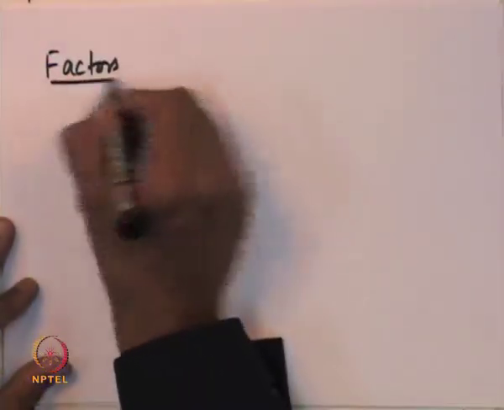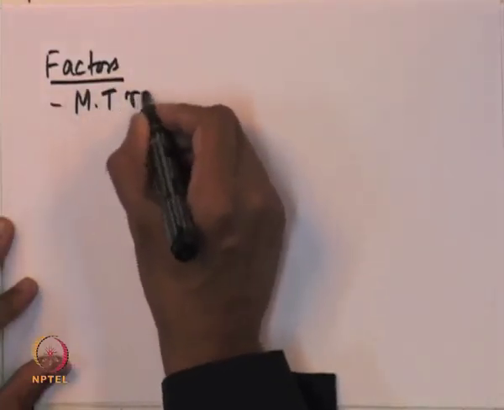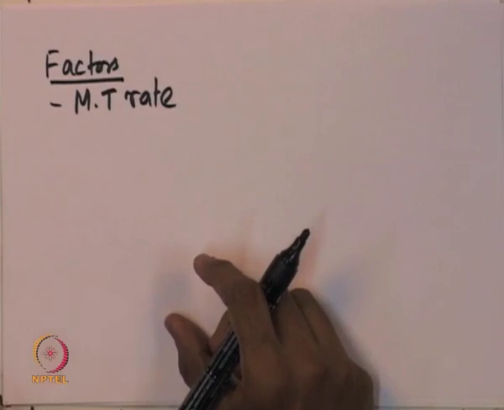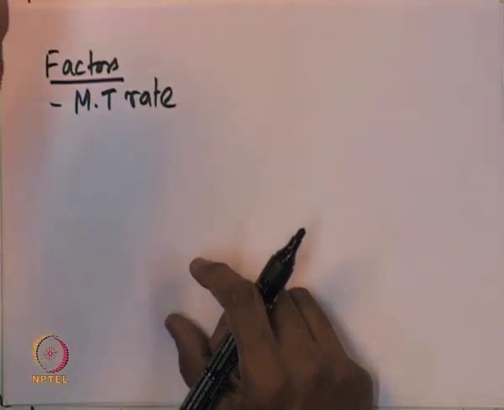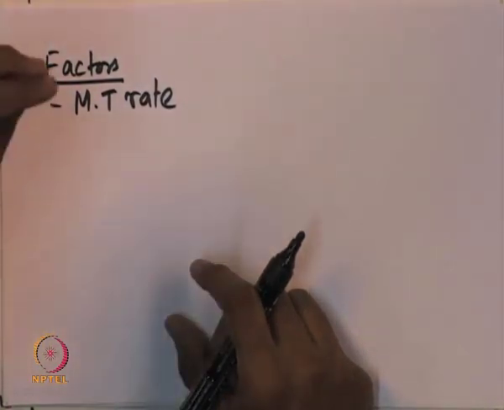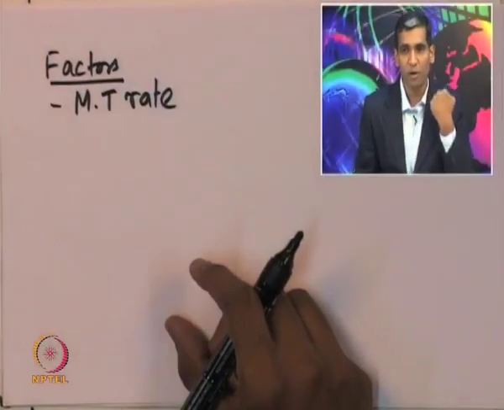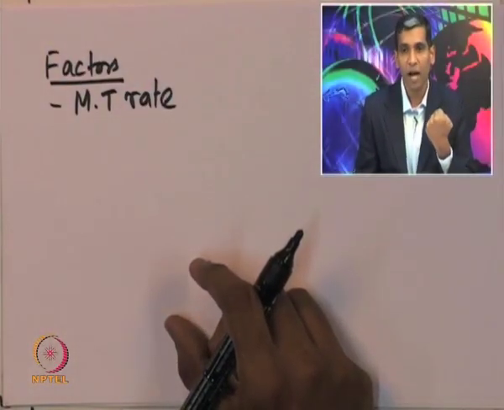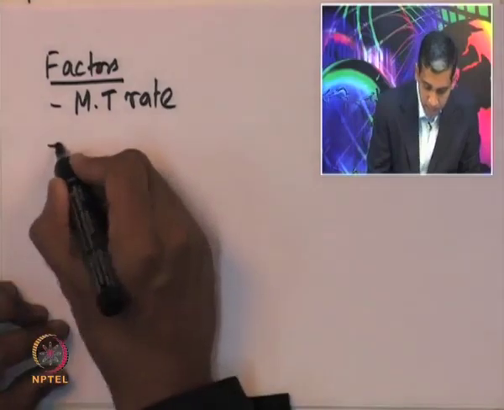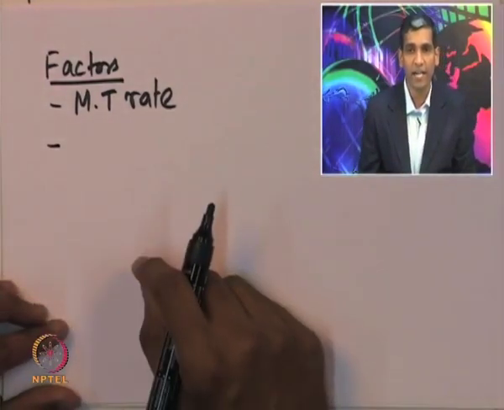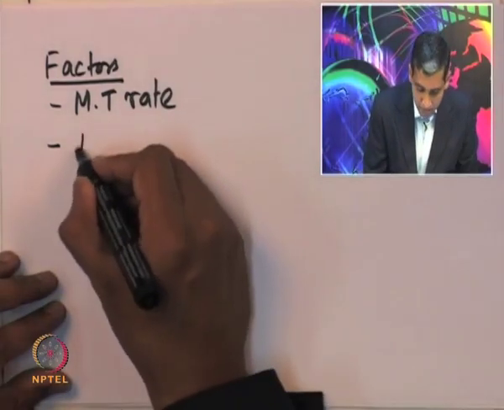Now let us look at the factors that affect the performance of a fluidized bed reactor. The key factors are, first, the mass transport rate, because there is transport of species from the gas phase into the solids, and also transport of the products formed because of the catalytic reaction in the solid phase back into the bubbles, into the gas phase. So, the mass transport rate is a key factor in determining the performance of the fluidized bed reactor. And then another key factor which dictates the performance of the reactor is the bubble residence time.